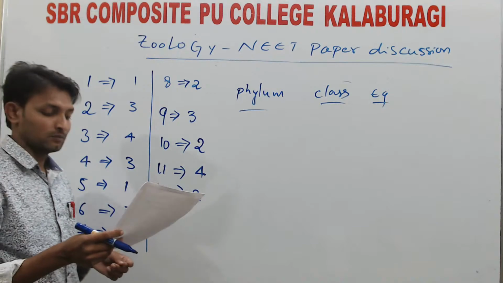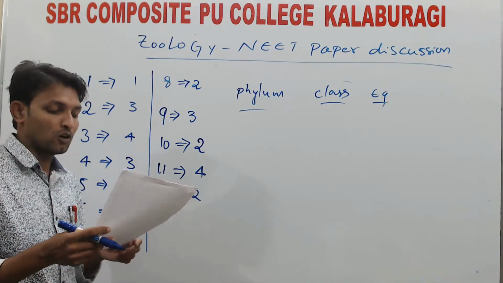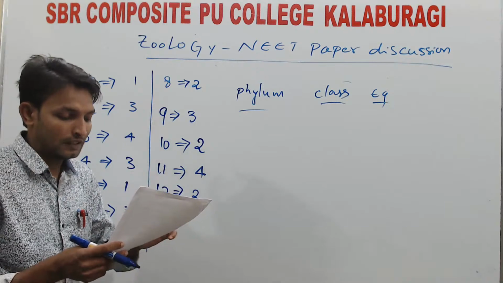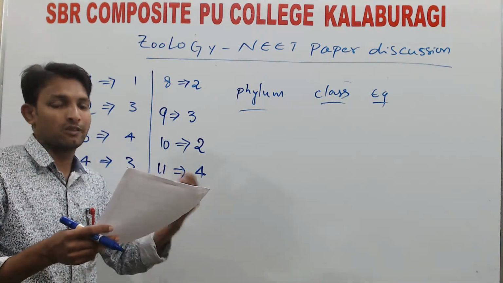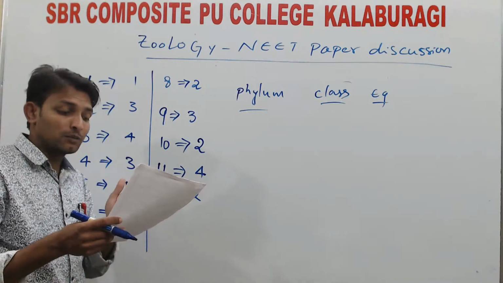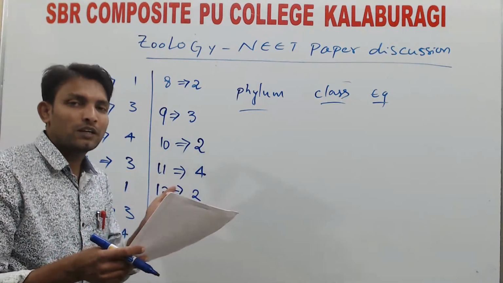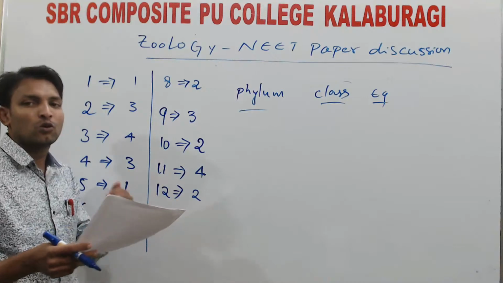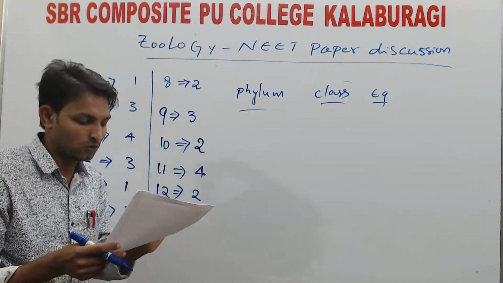Question number 13. Which of the following phyla has no freshwater form? So see question number 10 and 13. You have a relative, the same statement asked in another way. The echinoderms are marine animals, completely marine, which means there are no freshwater living organisms. They are exclusively living in seawater only.